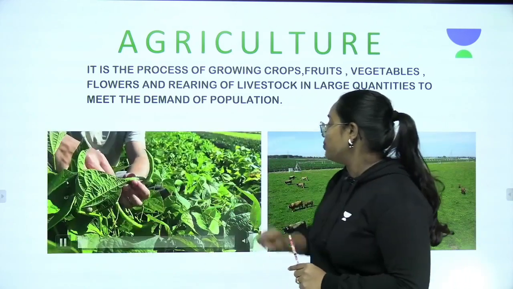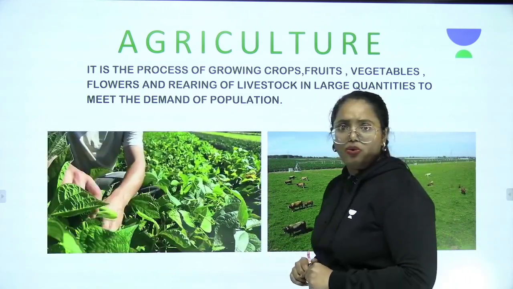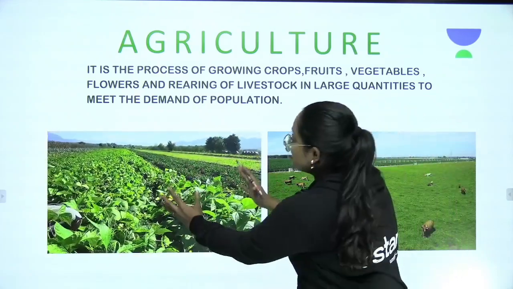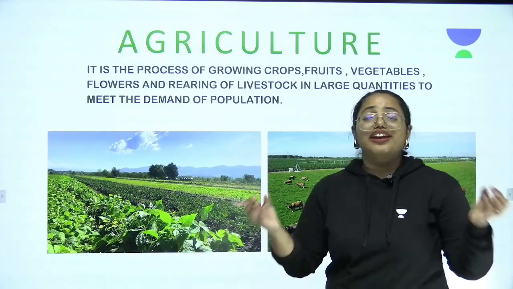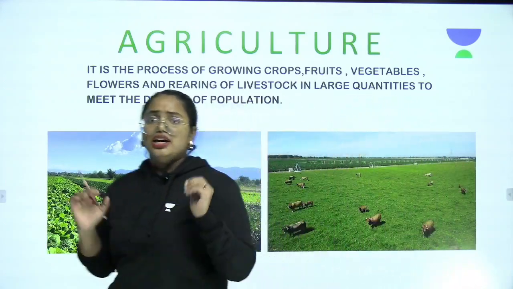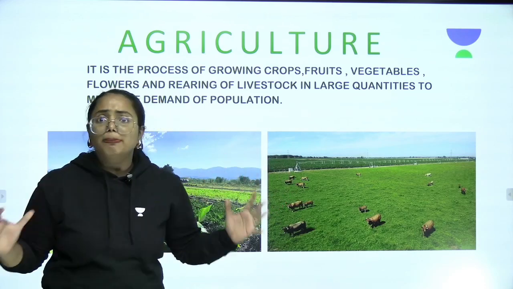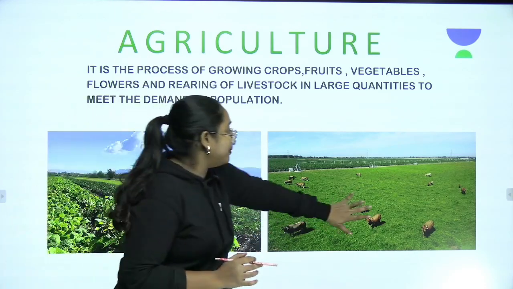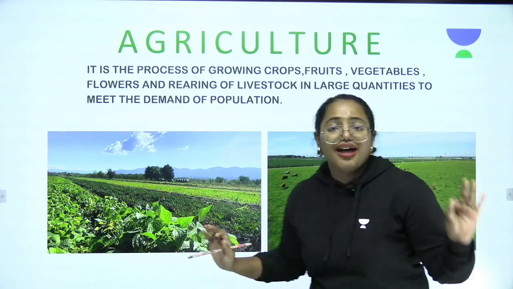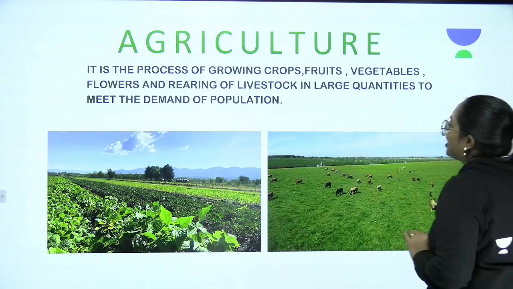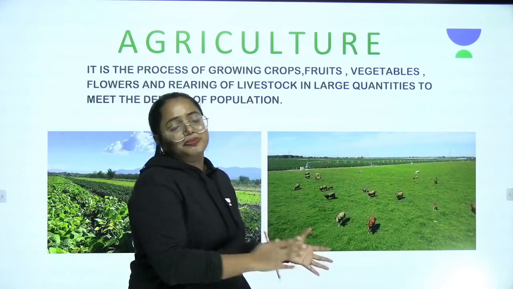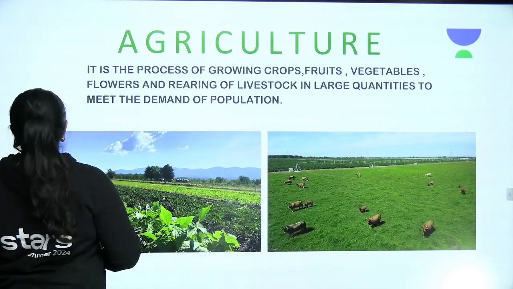And when you look at this, you can see that farmers are very important in our country, right? Because they need to cultivate these crops so that we have the right amount of food to eat. But not only that, milk, meat, and eggs come through the rearing of livestock. I hope you're clear. Now we are going to learn a few more things, because agriculture is not a simple process. It has various steps. So let's find it out one by one.